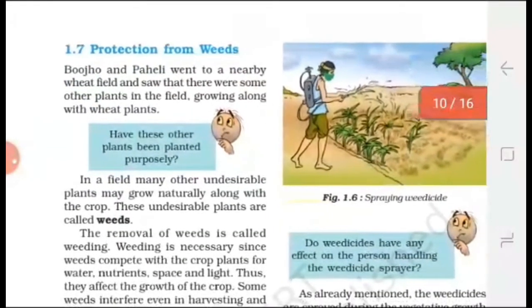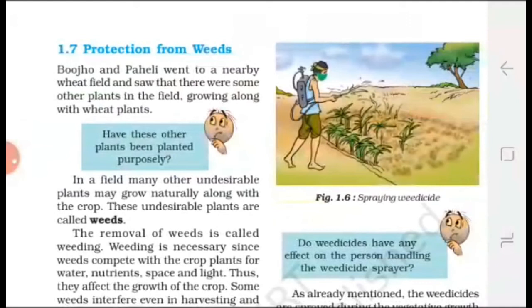Next topic is protection from weeds. What are weeds? Weeds are unwanted plants that grow along with the crop plant. They grow on their own, and it is necessary to remove weeds from the field. Weeds are removed by two methods: the manual method and the chemical method.